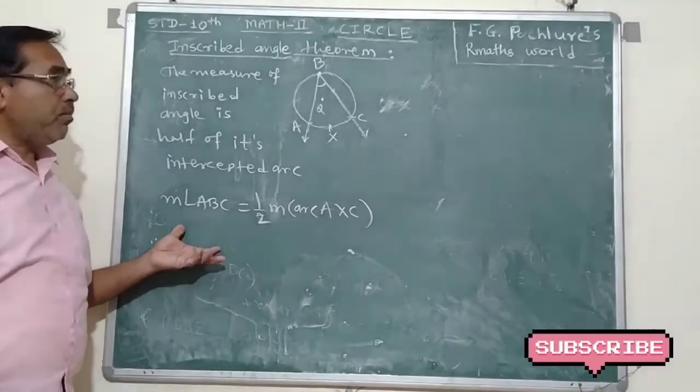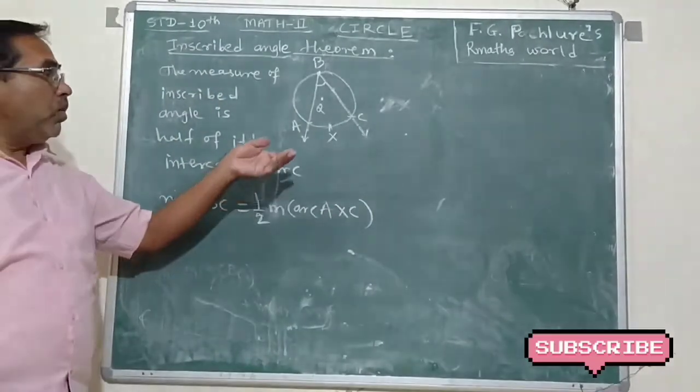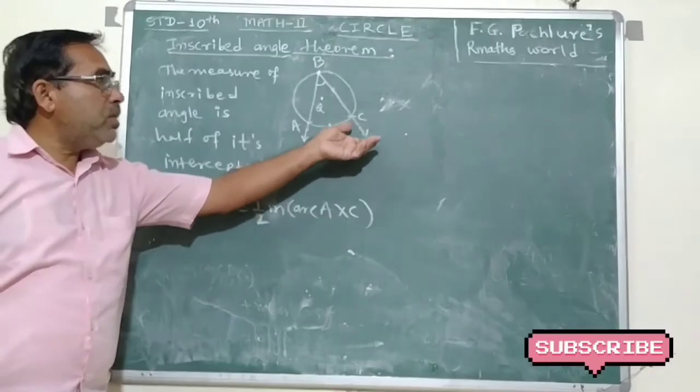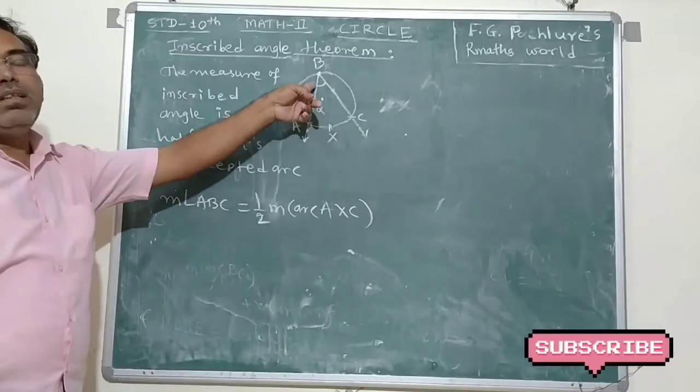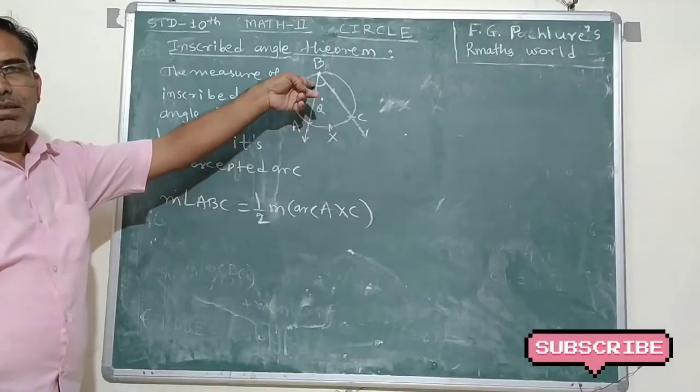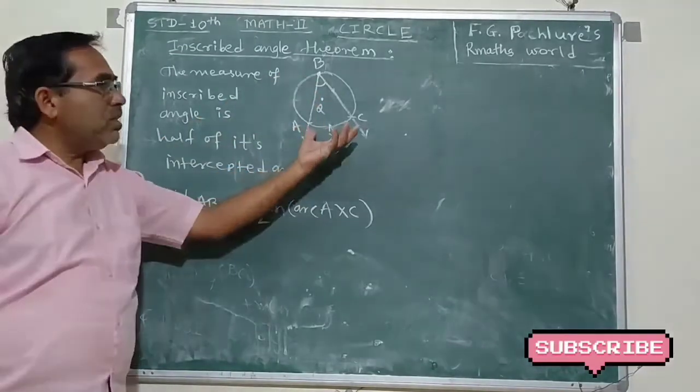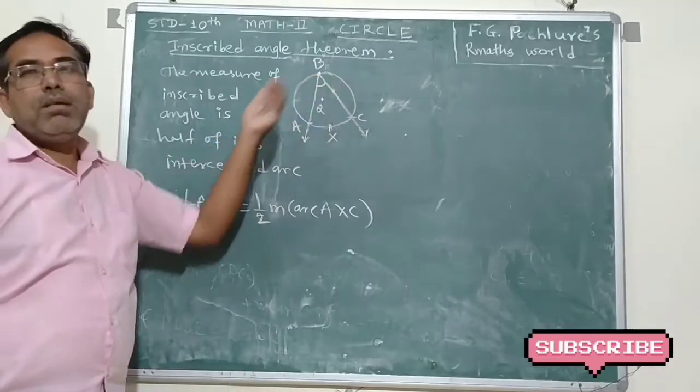And vice versa. If we want to find the measure of this arc, then the measure of this arc is twice the inscribed angle. Remember it, the measure of this arc is twice the inscribed angle.